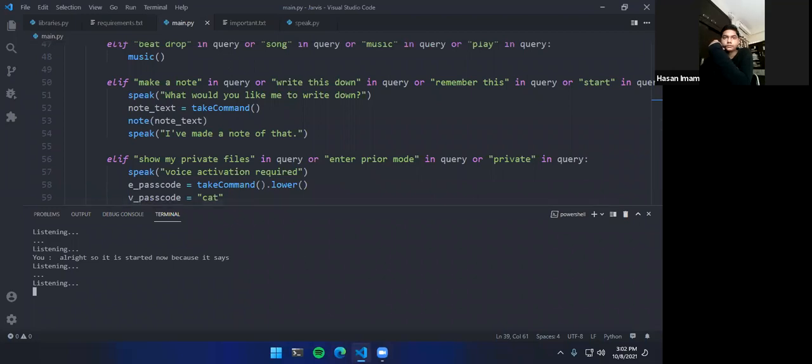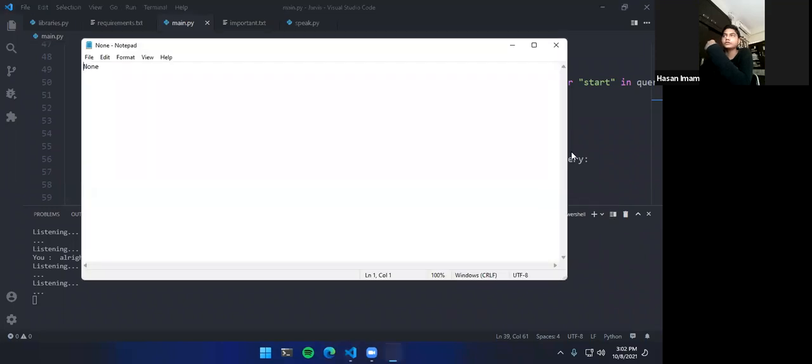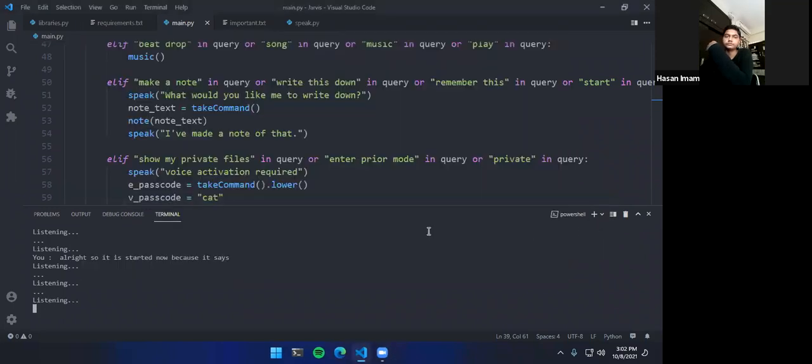Let me quickly, I've made a note of that. Wikipedia Alan Walker. Wikipedia Alan Walker. It's not picking up. Wikipedia Alan Walker.